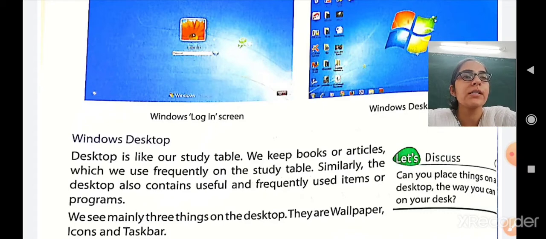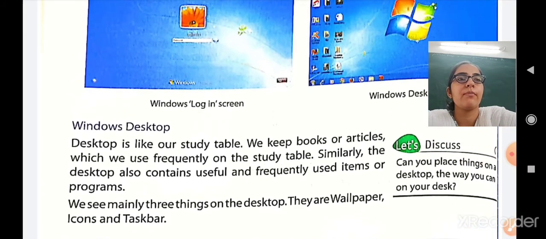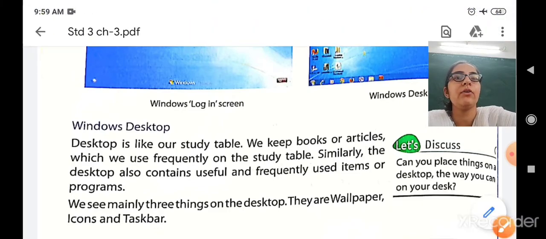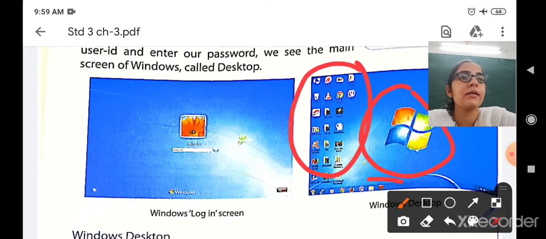All the important things which we want to use, which we have used recently, which we use frequently, are kept on the desktop. Whenever we want to open anything frequently, you just have to click on that icon and it will be opened. We can mainly see three things on the desktop. Which are the three things? I have already talked about these three things. First is the wallpaper, the image, second is the icons, and third is the taskbar.